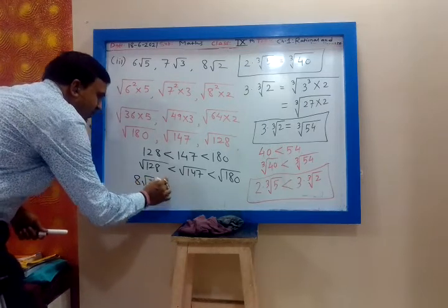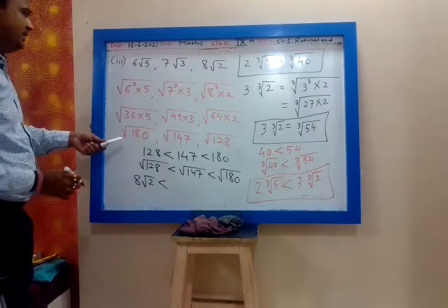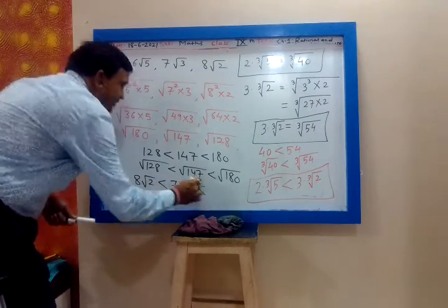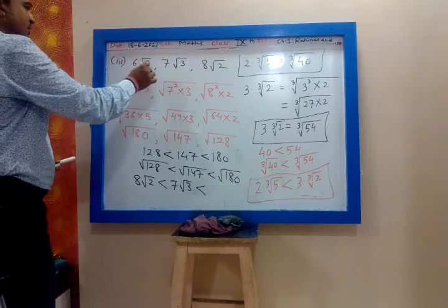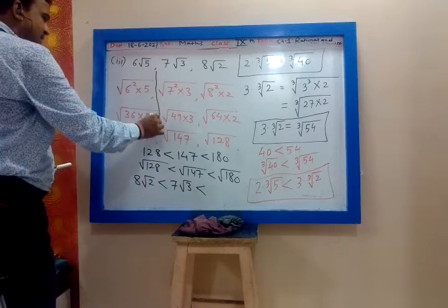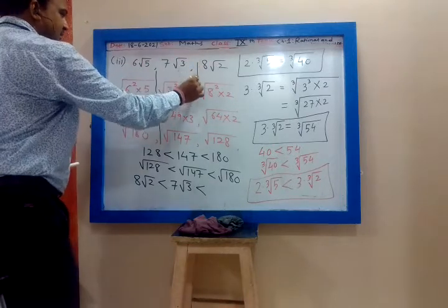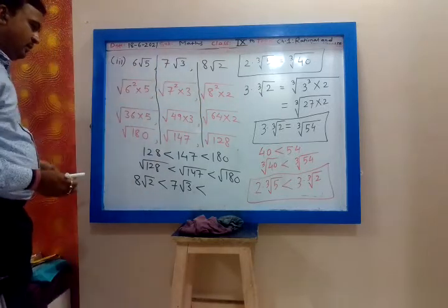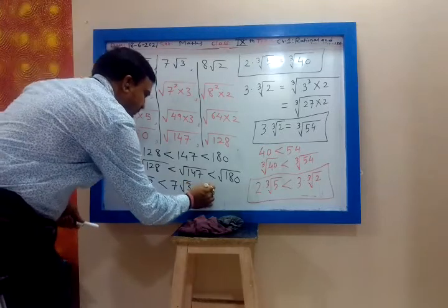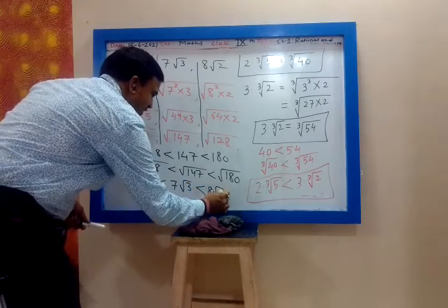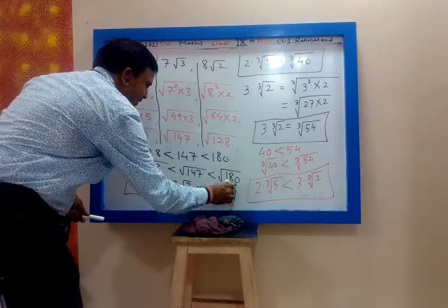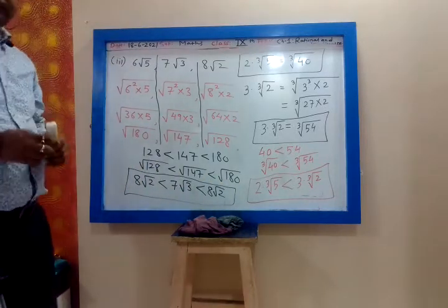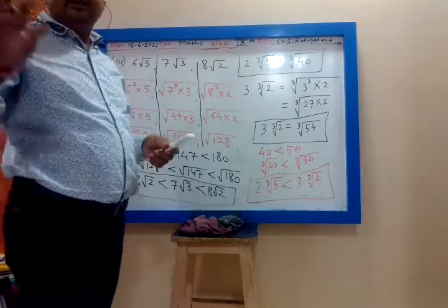So 8 root 2 is smaller than 7 root 3, and 7 root 3 is smaller than 6 root 5. So this is in the ascending order.